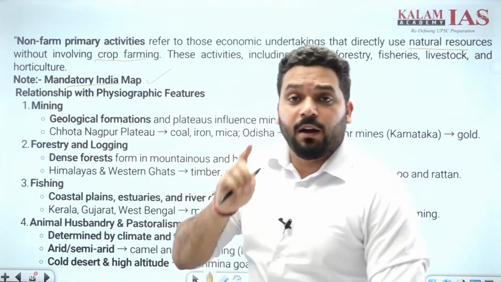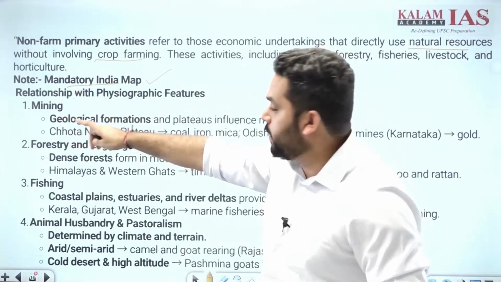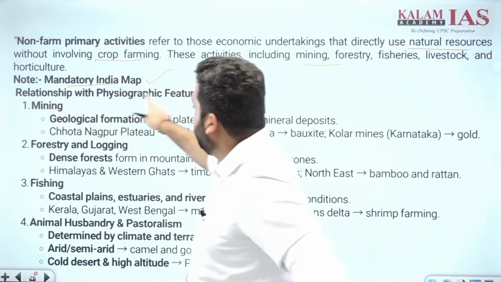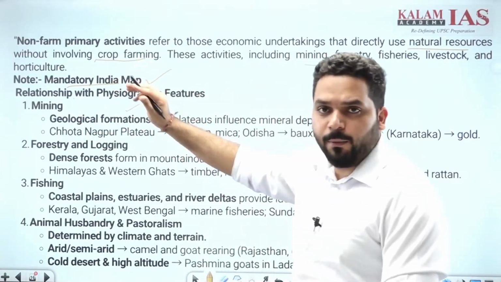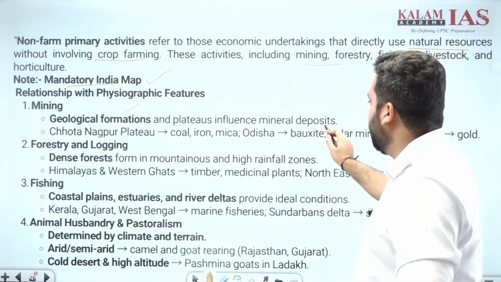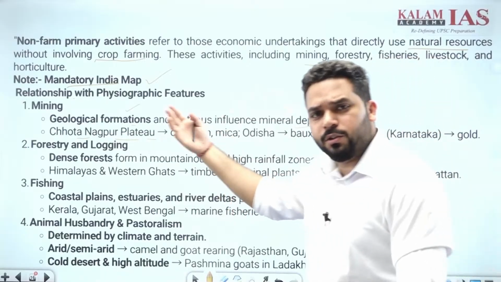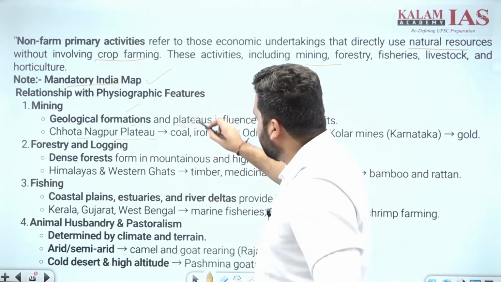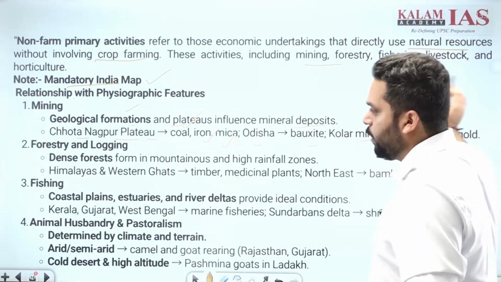Now comes the main demand. After half page is over, now second half of the first page, I will make the heading relationship with physiographic features. Okay, mining, Chota Nagpur plateau I'm going to mention. Okay, I'll mention geological formation, plateaus influence mineral deposits. For example, Chota Nagpur plateau carboniferous period हम mention कर सकते हैं, गोंडवाना रॉक सिस्टम mention कर सकते हैं. फिर हम लिख सकते हैं कोल, आयरन, माइका, उड़ीसा के अंदर बॉक्साइट, कोलार माइंस के अंदर कर्नाटका गोल्ड.